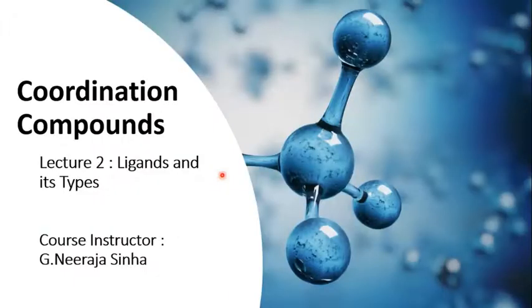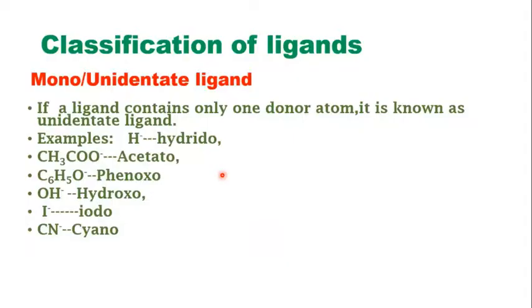The second lecture is on ligands and their types. A ligand is the one which donates a pair of electrons to the central metal ion. For the classification of ligands, the first one is monodentate or unidentate ligand. Mono means single. So if a ligand contains only one donor atom, that is termed a unidentate ligand.